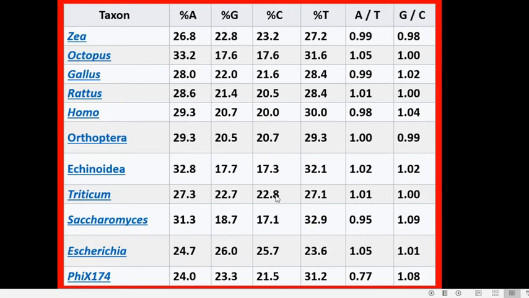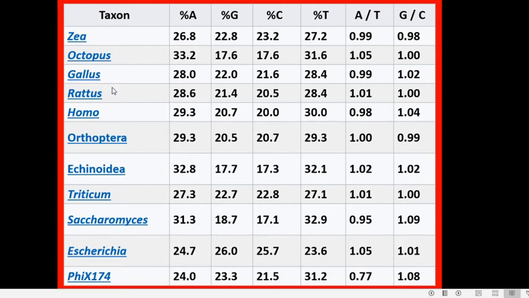So, that is what the Chargaff rule says. So, here in all these, if we calculate the A plus T by G plus C value, we will get a number, and that will be same for all members of that particular species. So, if we calculate A plus T divided by G plus C, you will get a particular value which will be same and constant for all members of this species.